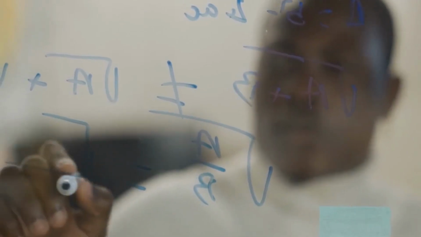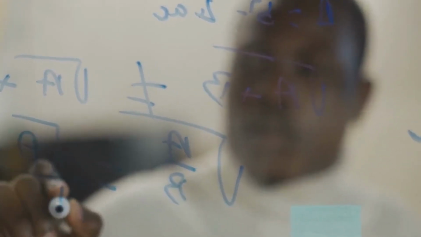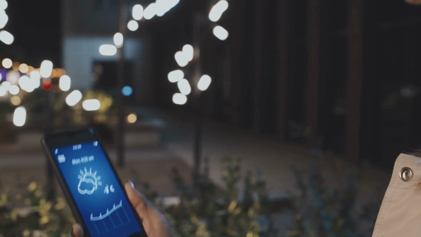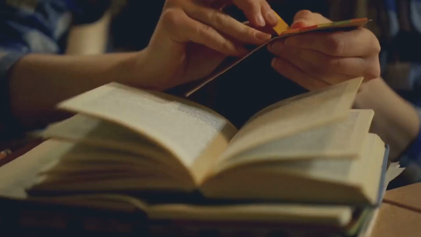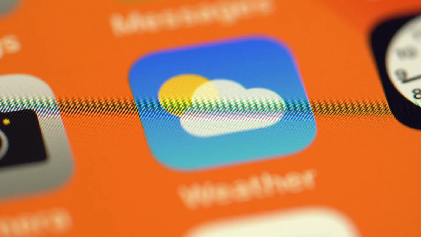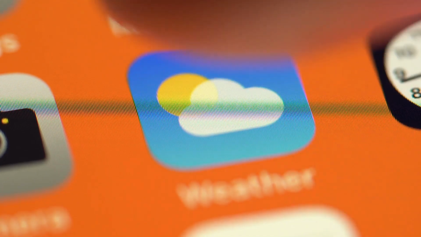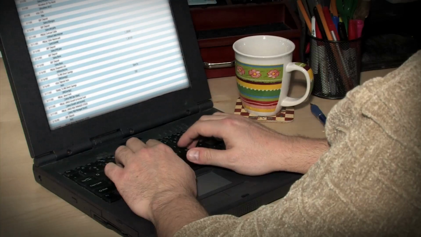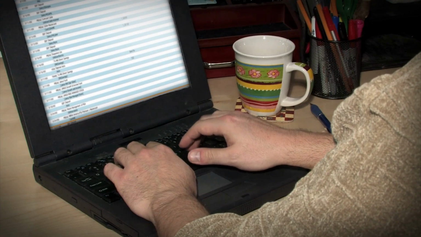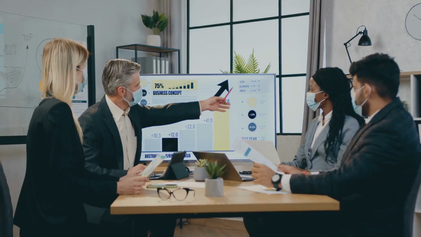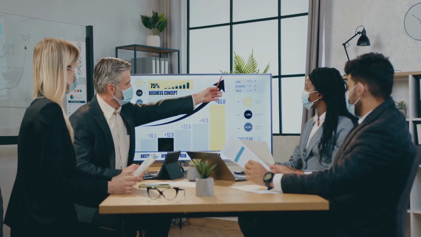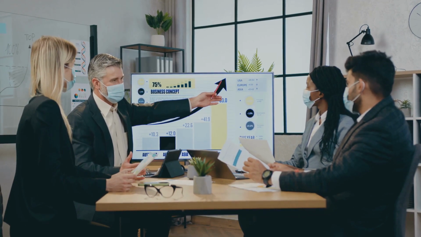In Bayesian thinking, we start with a prior belief and update it as we gather new information. Imagine you believe there is a 30% chance of rain tomorrow based on the general climate. This is your prior probability. Now you check a weather app and see a forecast of 70% rain. This new information updates your belief, increasing the probability of rain in your mind. Bayesian probability allows us to incorporate prior knowledge and update our beliefs as we acquire new data. It provides a powerful framework for learning from experience and making decisions in dynamic environments.